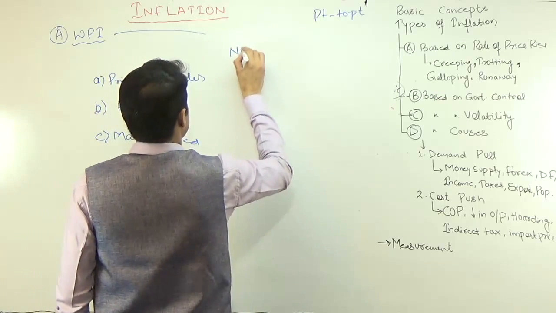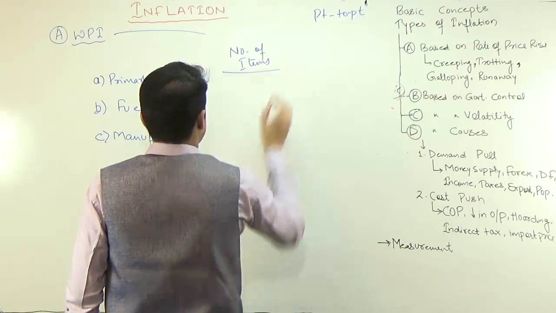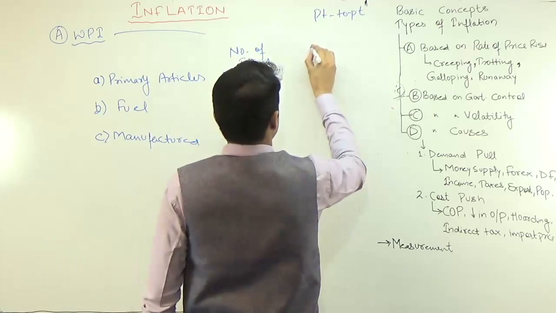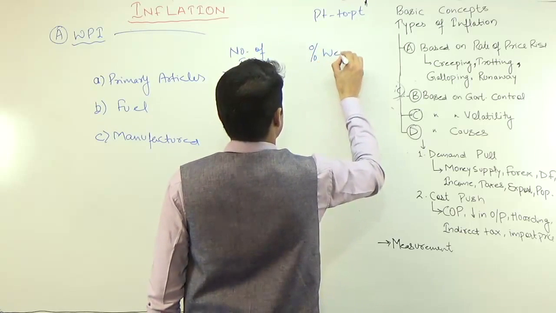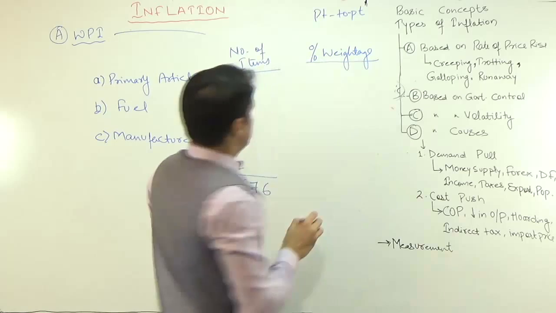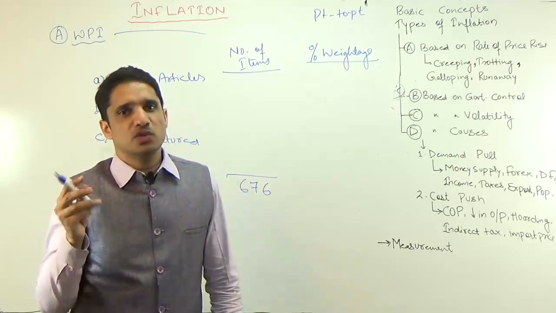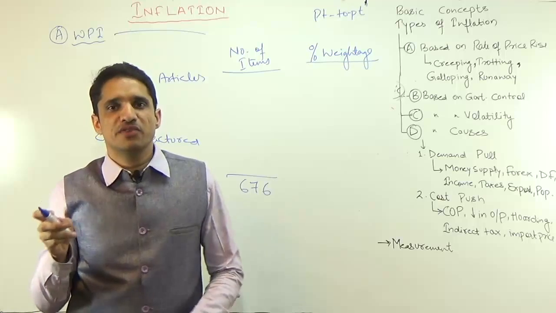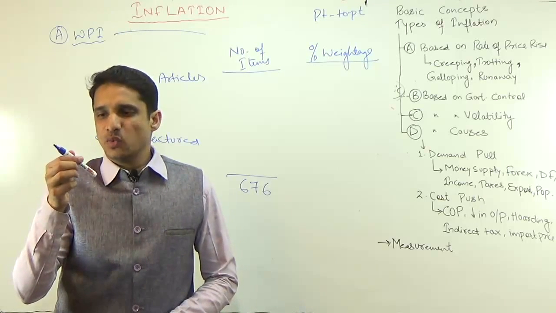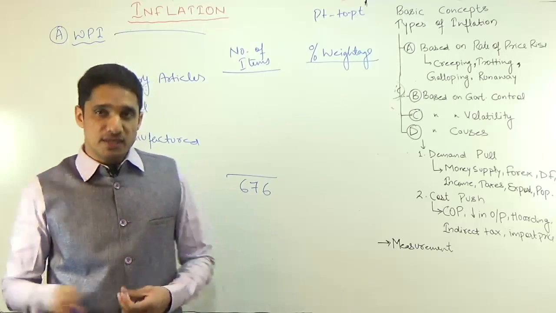The number of items, we consider total 676, and to this 676 you have to give some weightage, percentage, because if you are consuming this pen and you are consuming milk also, but you cannot give same weightage to milk as well as this pen, because maybe suppose you are consuming this pen once in a week, but you are consuming milk every day or maybe twice a day.